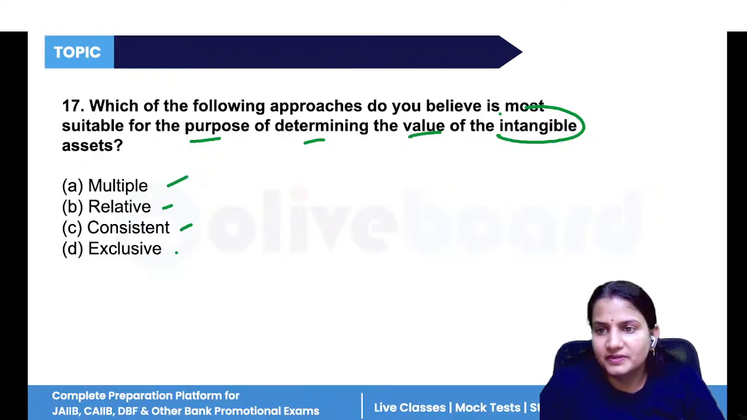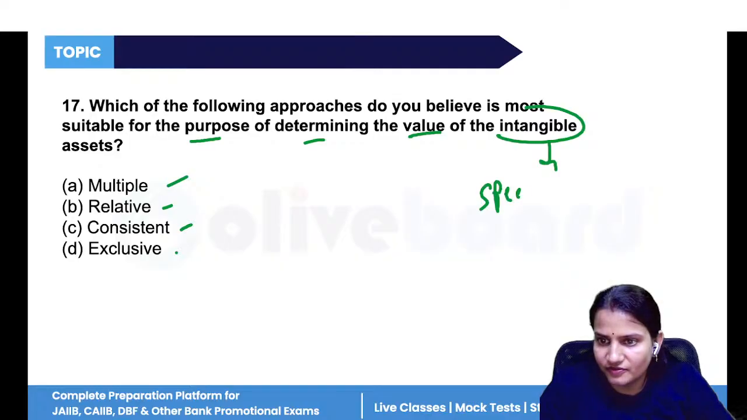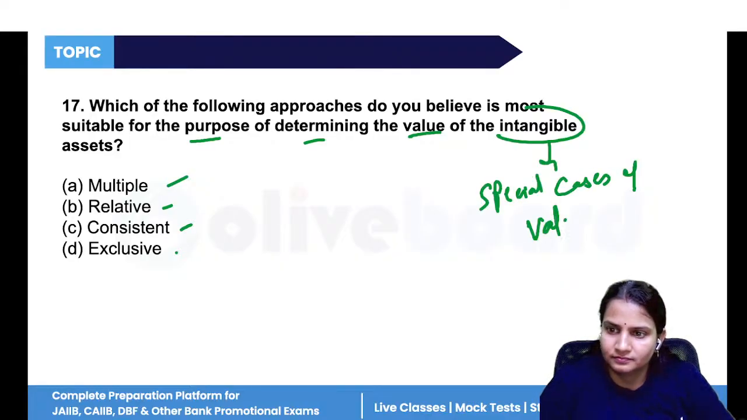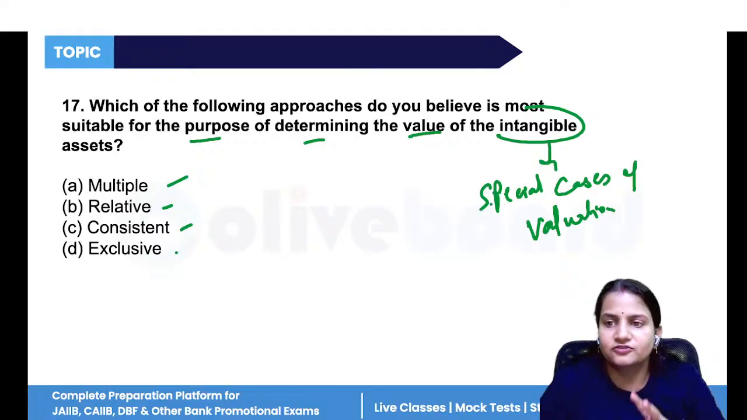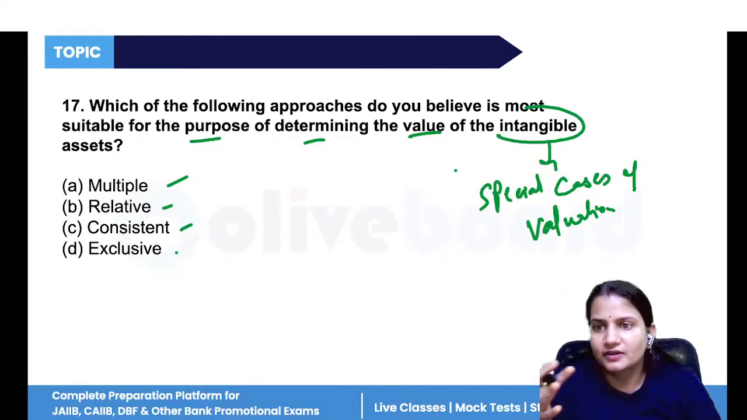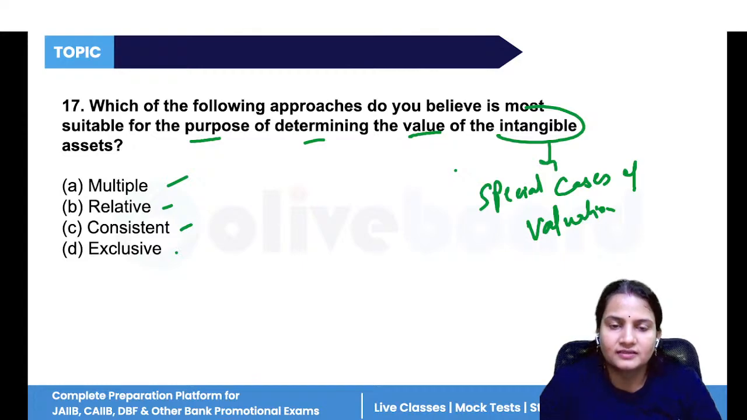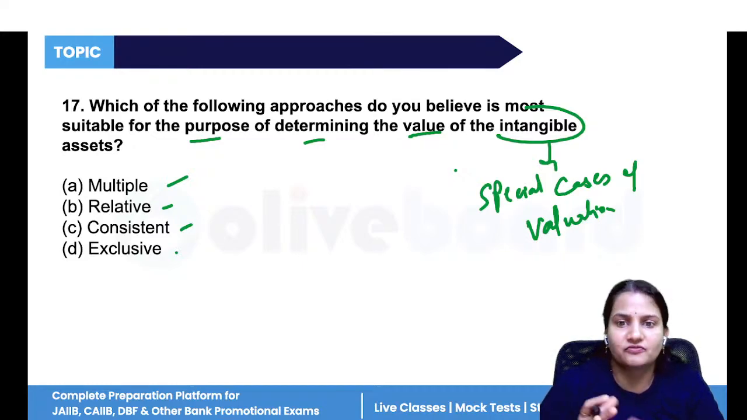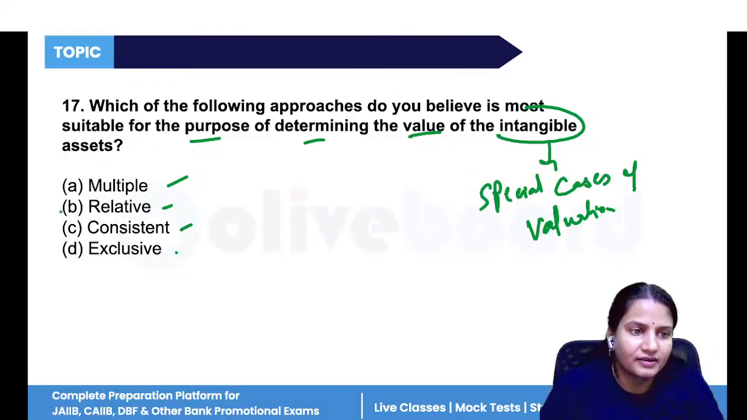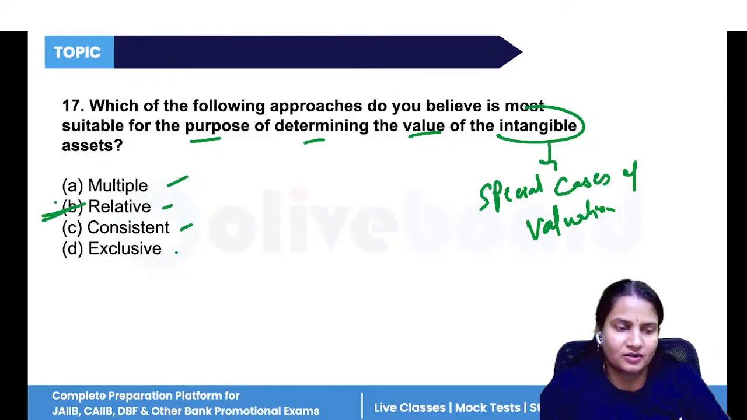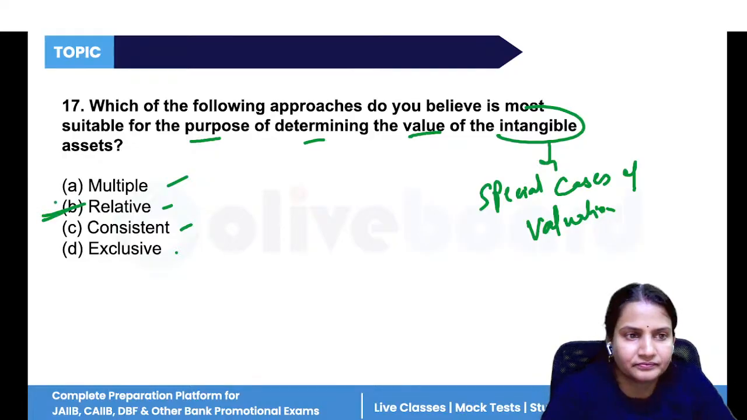Because intangible business, now this is again intangible sort of business, comes under special cases of valuation. All right, so special cases of valuation, if I want to do the value of any kind of intangible business that includes intangible assets, I will find the comparable type of assets. So that will be used in relative valuation, multiple not. So option B. All right.